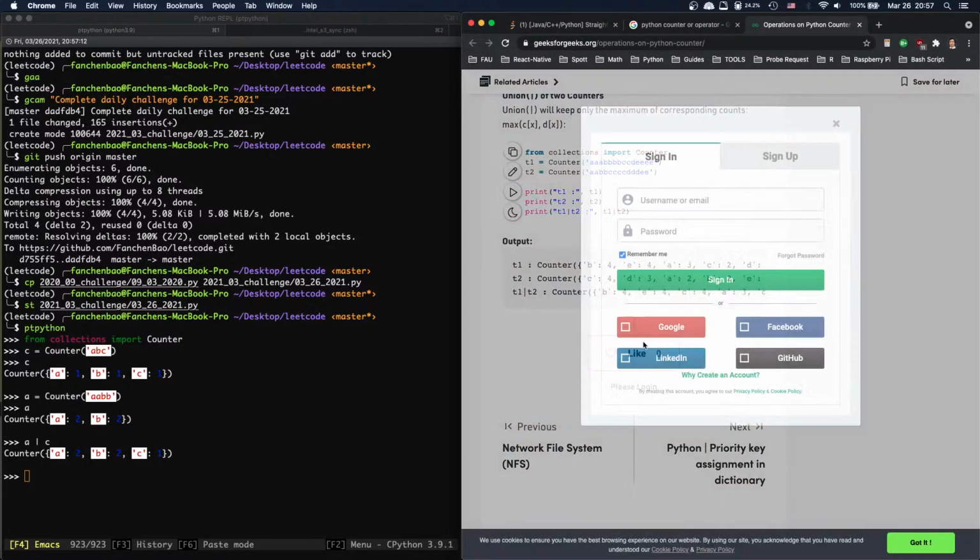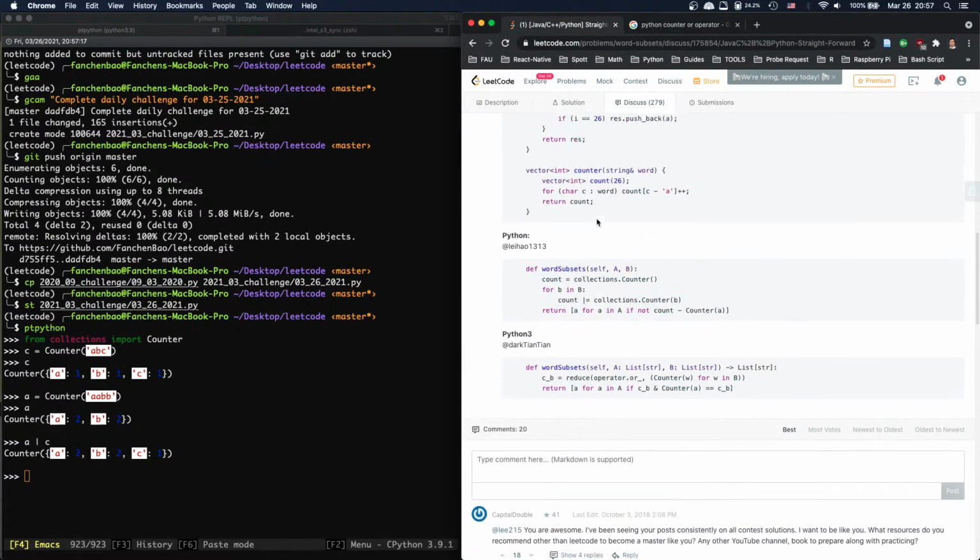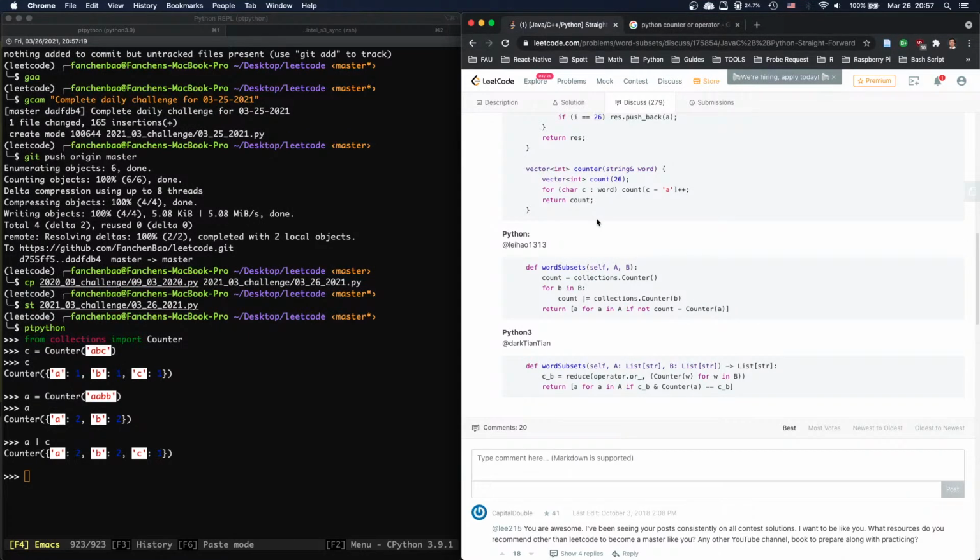Okay, this is very good. This is very good. And then we do counter minus this, right? If counter minus this gives us some result, that means, oh yeah.